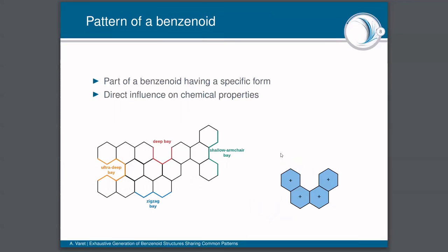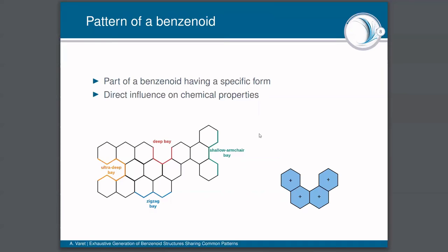Then the next question is, how can we represent a pattern? A pattern can be seen as 3 different sets of hexagons. Firstly, we have the positive hexagons, the hexagons that must be present in the benzenoid including the pattern. The second are the negative hexagons, the hexagons that must be absent from the benzenoid including the pattern. And the third are the neutral hexagons, the hexagons that can or cannot be present in the benzenoid.